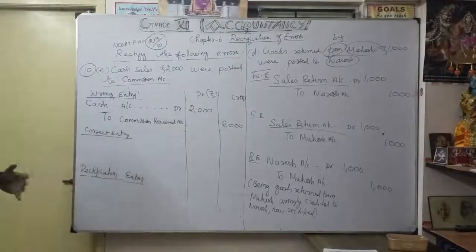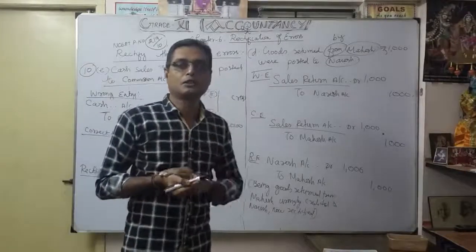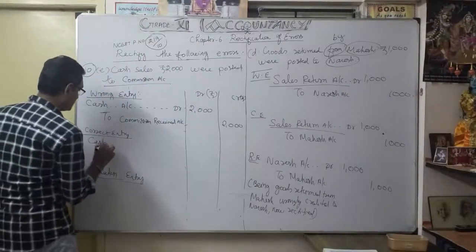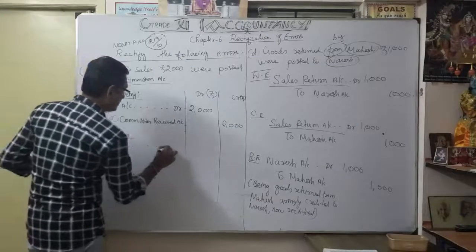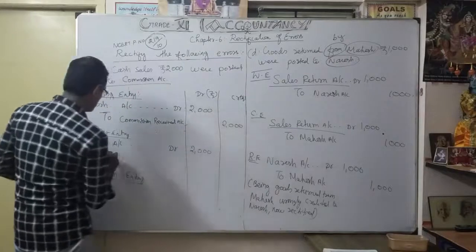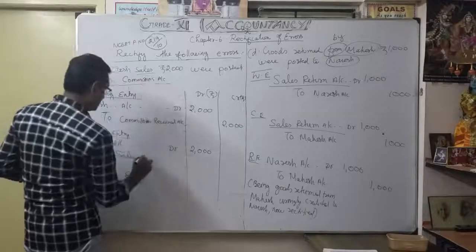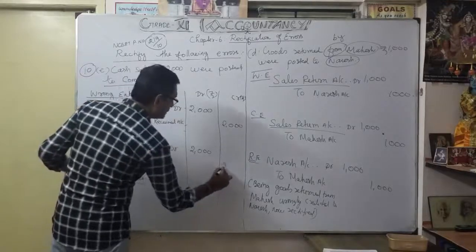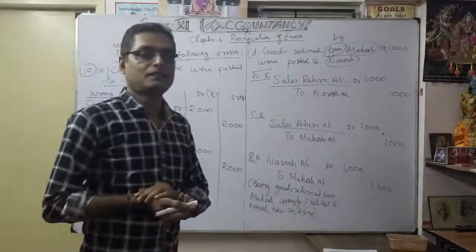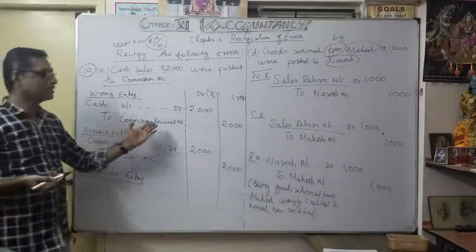Actually, what is the correct entry? We got money in the form of selling goods, so it is cash sales. So what is the entry? Cash account debit 2000 to sales account. That's the correct entry. Sales done, you got money, cash sales: cash account debit to sales account. But what happened in the wrong entry? They credited commission received account.